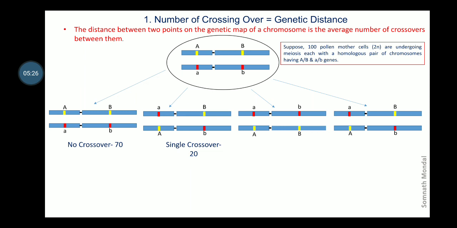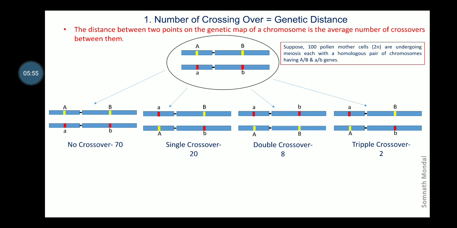Third type where both the A and B alleles have exchanged their places. So this is double crossover. And the fourth and last where again another level of triple crossover takes place, and thus capital A is in combination with small b and small a is in combination with capital B.